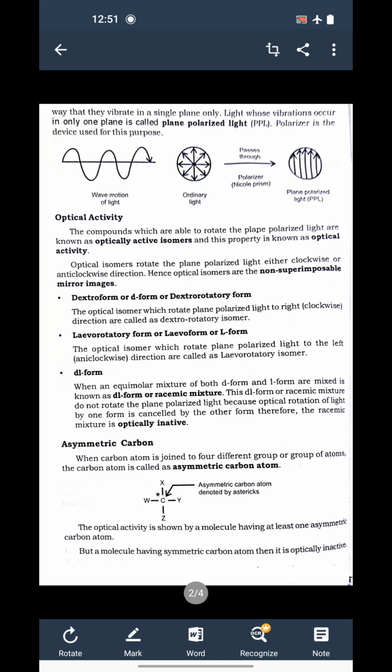See here, carbon is at the center, and suppose X, Y, Z, W are the different atoms which are forming bonds with carbon. Means the 4 valencies of carbon get satisfied by different atoms or groups, then that carbon is called an asymmetric carbon atom, and it is denoted by an asterisk.